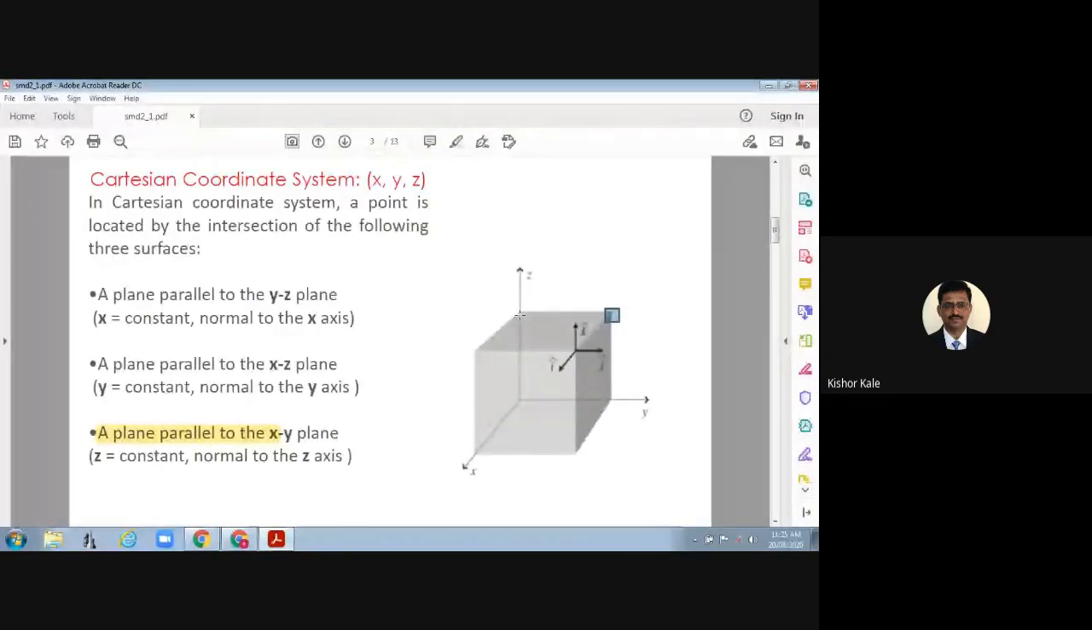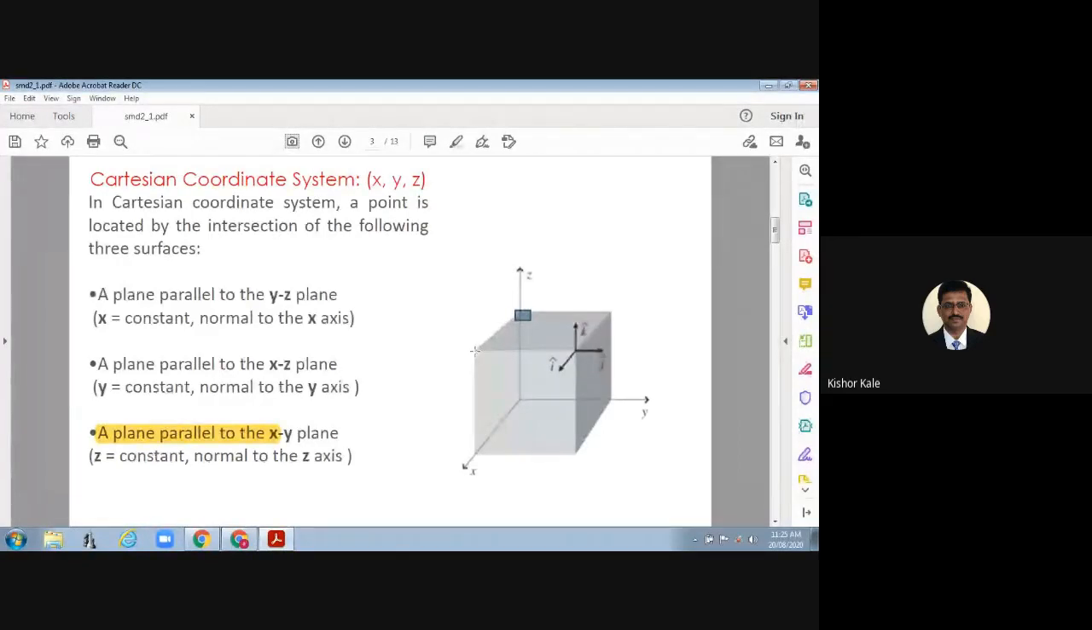What would be this point? X is 0, Y is 0, only Z would be 1. So it will be 0, 0, 1. Yes, exactly. This corner would be, X is 1, Y is 0 and Z is 1, correct? So this will be 1, 0, 1.